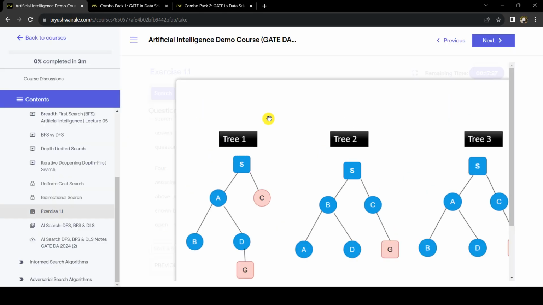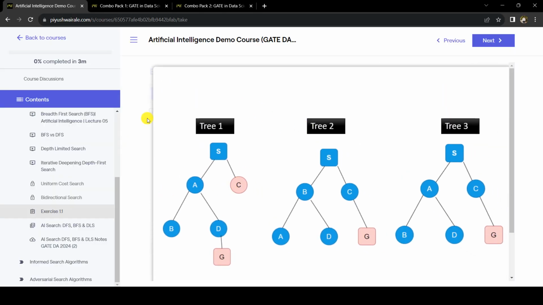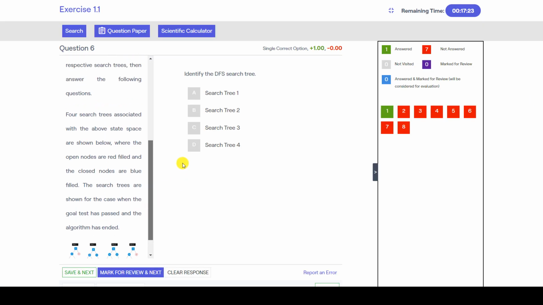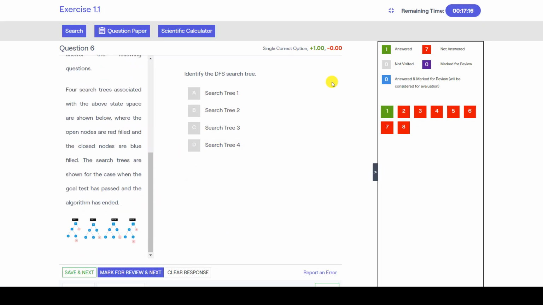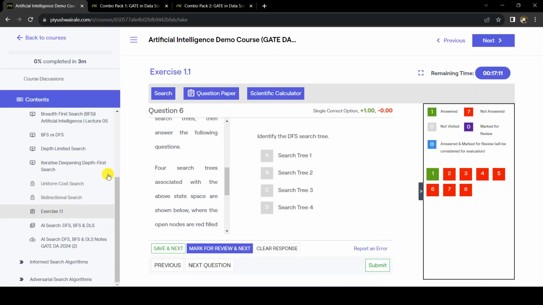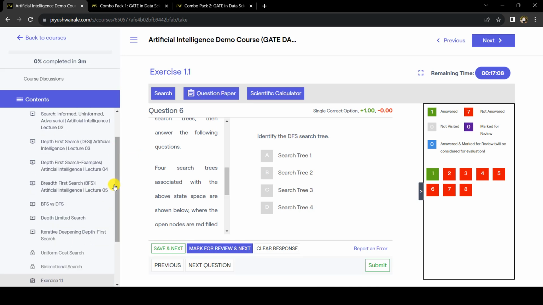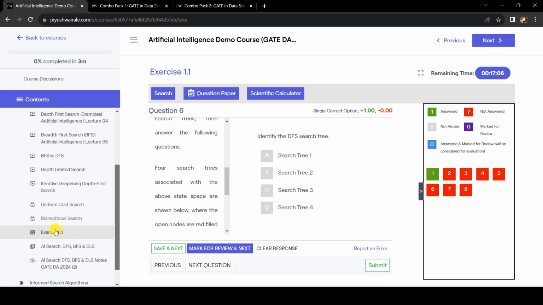So this is the question. If the image is not visible to you, you can directly click on the image and it will be visible. Okay. So you can answer the questions. So this is about the test series. You can give it a try. If you have already watched the lectures, you can easily attempt this test series. Okay. If you want, you can watch these lectures also, and then you can attempt the test series.